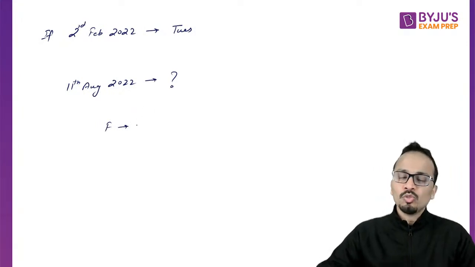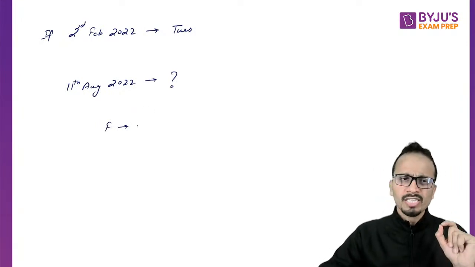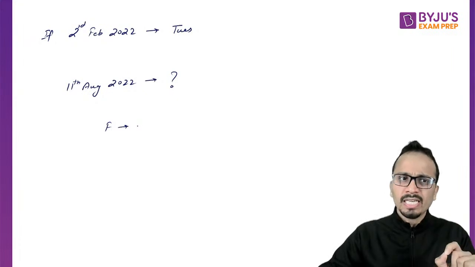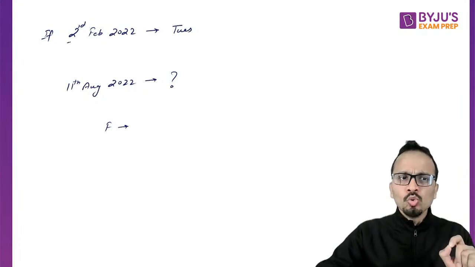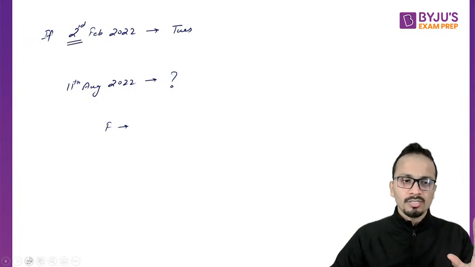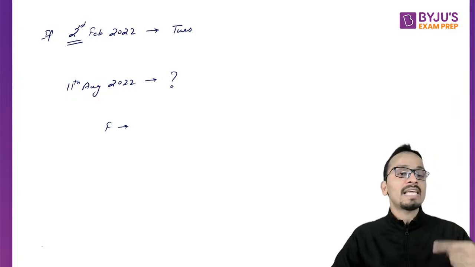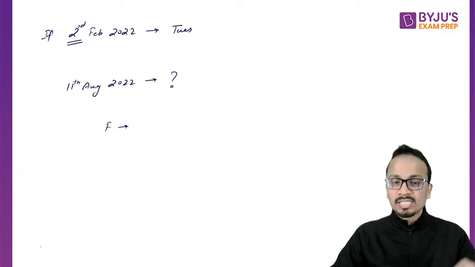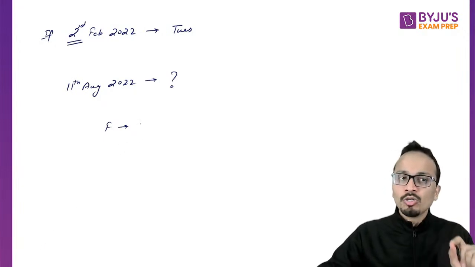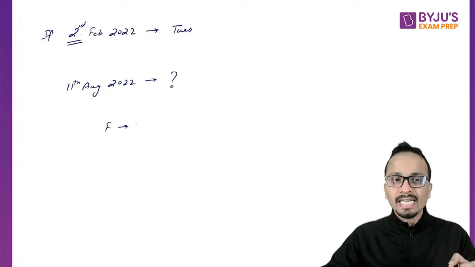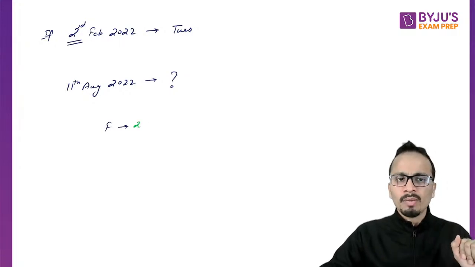February 2022: in total the number of days in February is 28, out of which 2 days are already gone. So we'll start counting after 2nd of February. Out of a total 28 days, 2 are already gone, so I'm left with 26 in February.